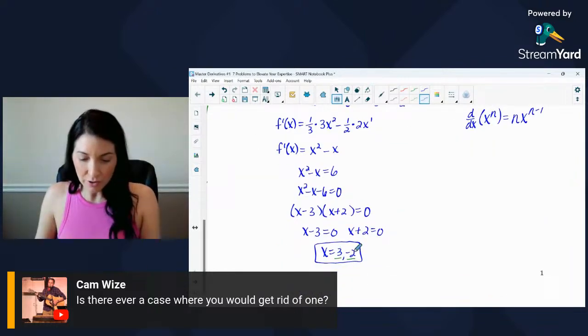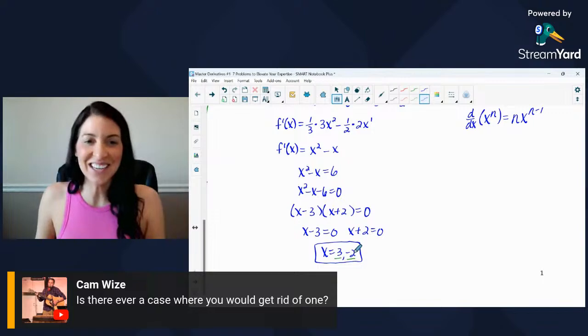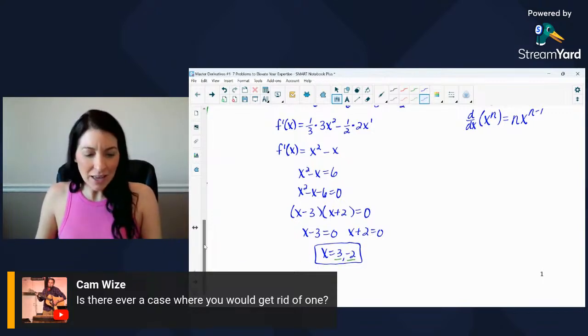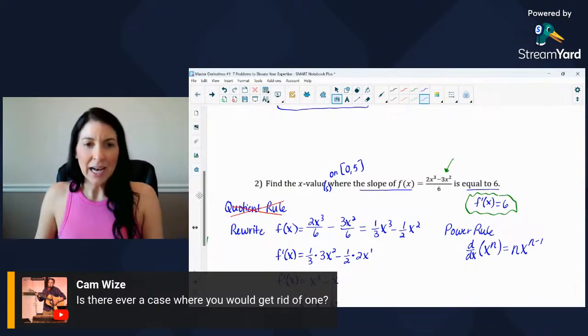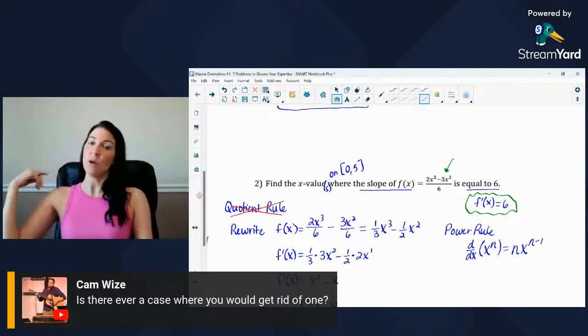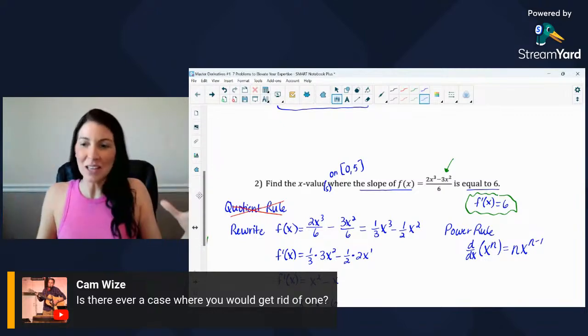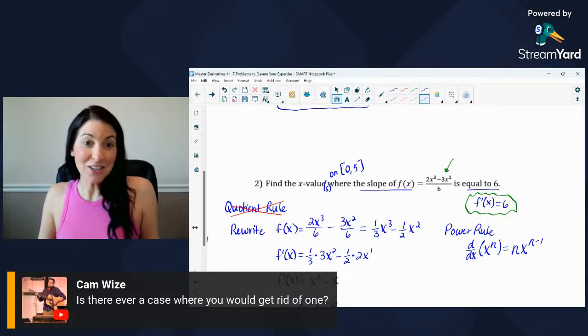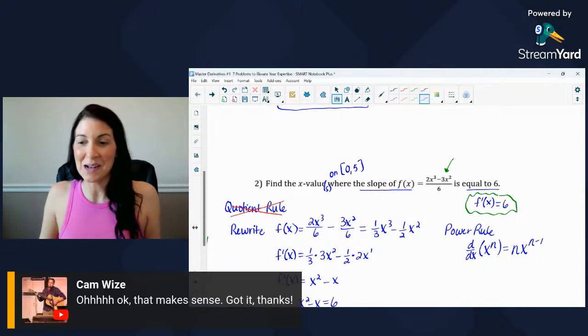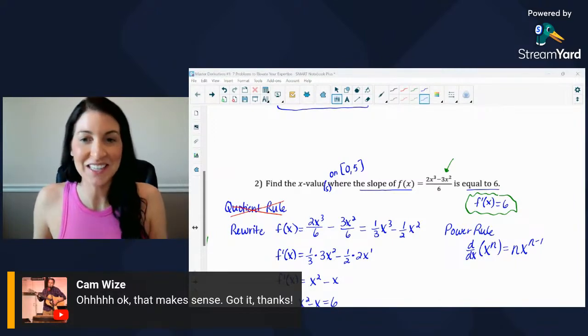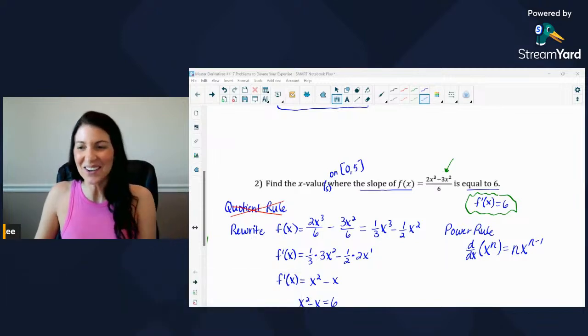All solutions from 0 to 5, oh, I'm getting rid of the negative 2. So that's when I would only include one of those two x values, if they gave you an interval. But as long as we're open to the entire function, they're both going to be solutions. Yeah, absolutely, thanks for that question.